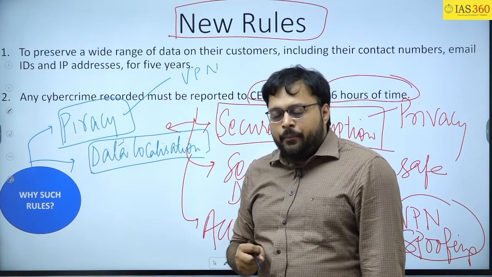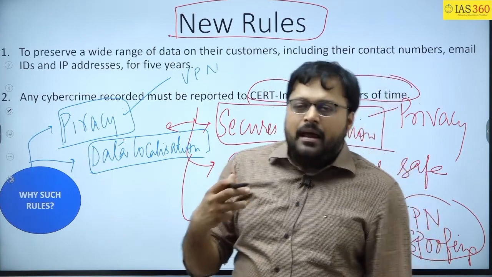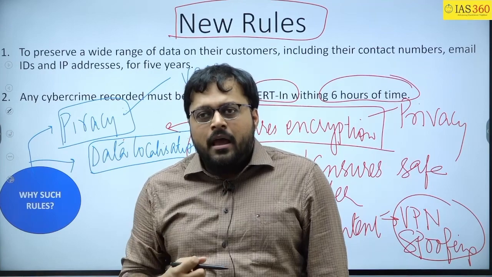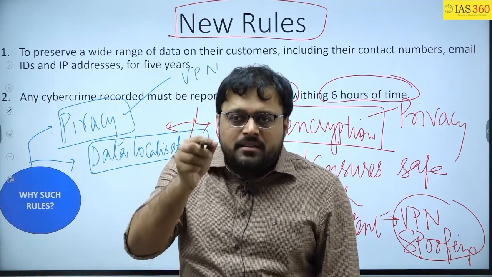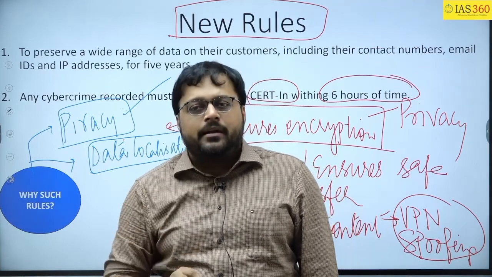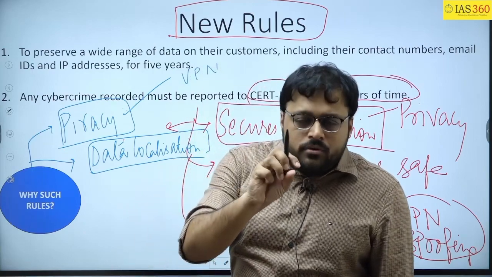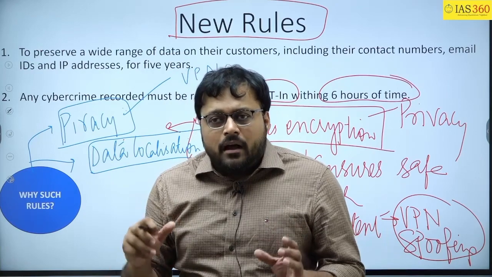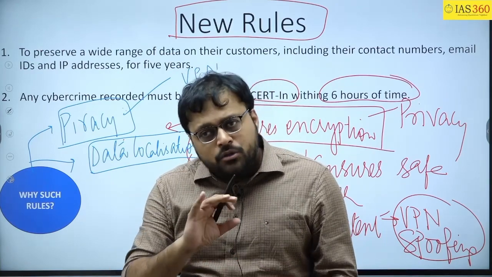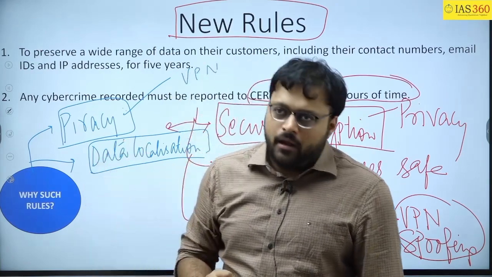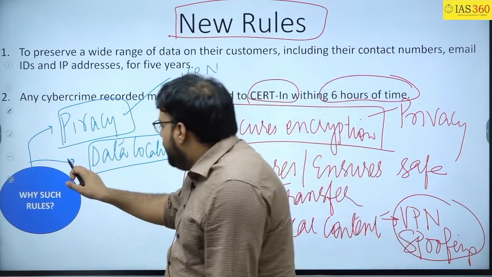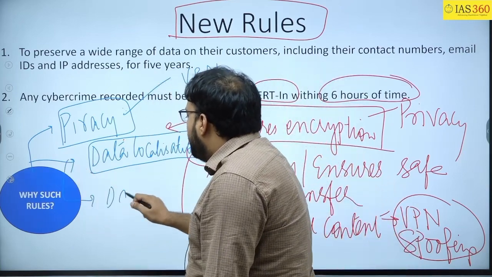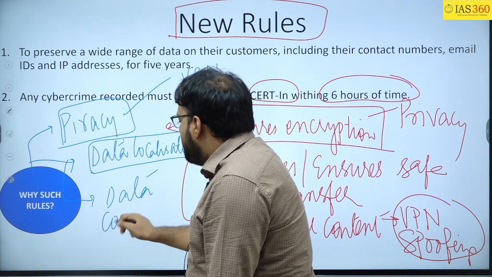What is happening is that big companies like Microsoft and Amazon are trying to bypass this requirement of data localization, and using this VPN network, they are taking all the data from India using this virtual private network, and it will result in a kind of data colonialism.